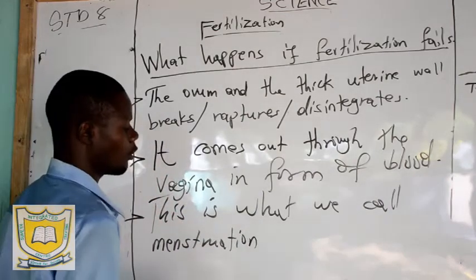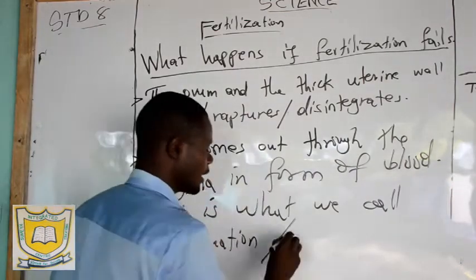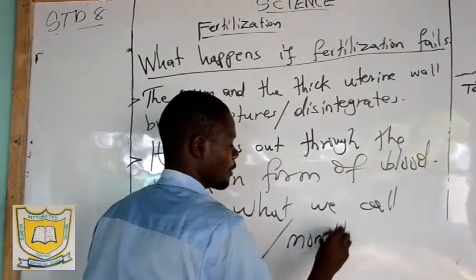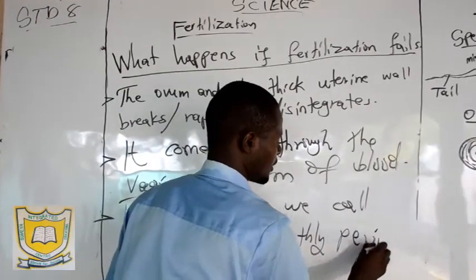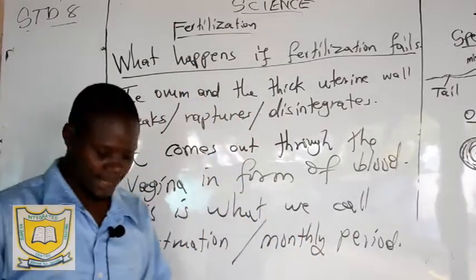The menstrual cycle, or we can call it monthly period. Okay, that is what happens.